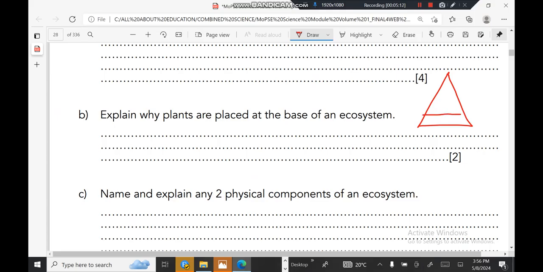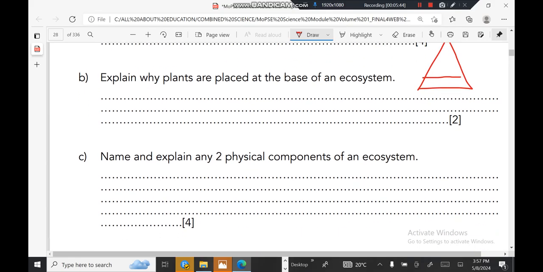Because plants are autotrophs, or producers, that can manufacture their own food through the process called photosynthesis. After the plants at the base, it is followed by herbivores or omnivores as the primary consumers. So the reason we place plants at the base is that they produce their own food through photosynthesis.